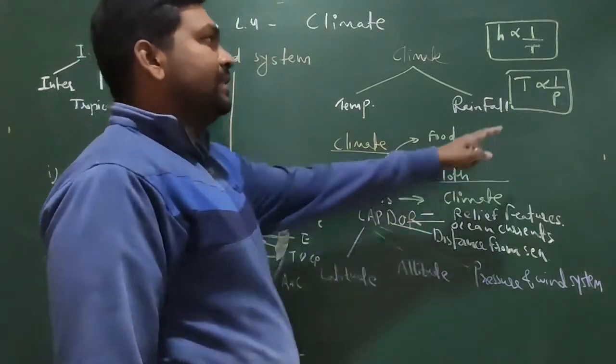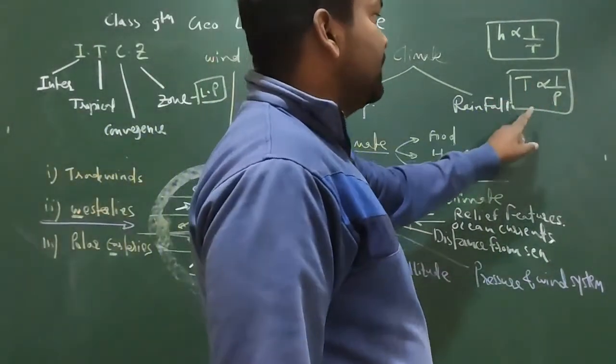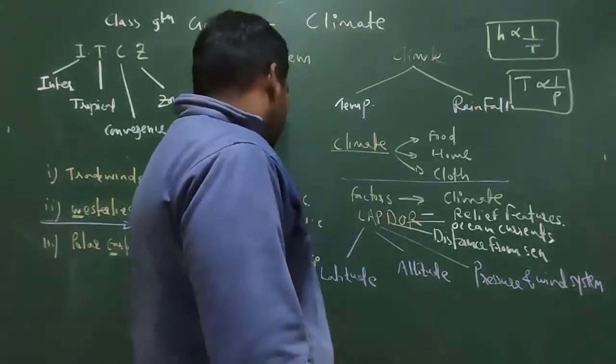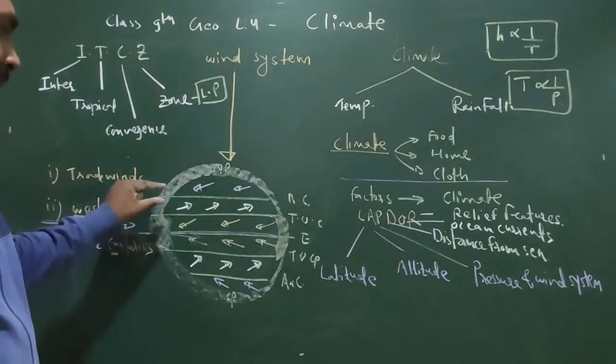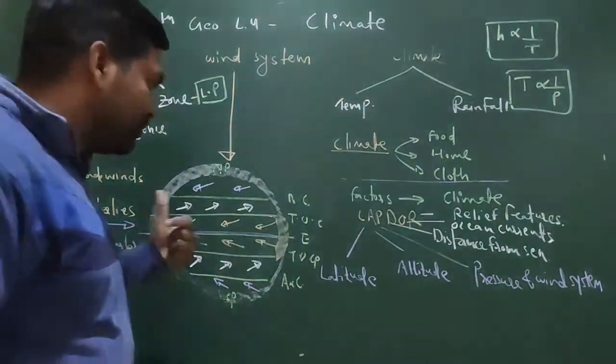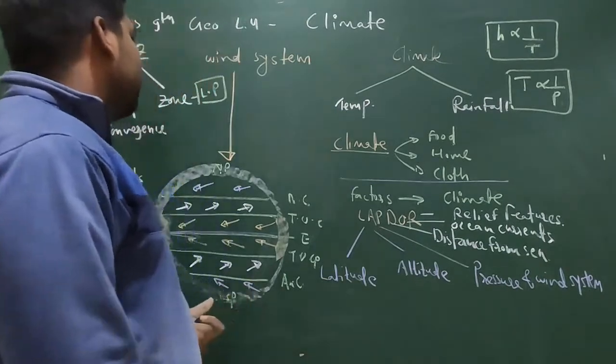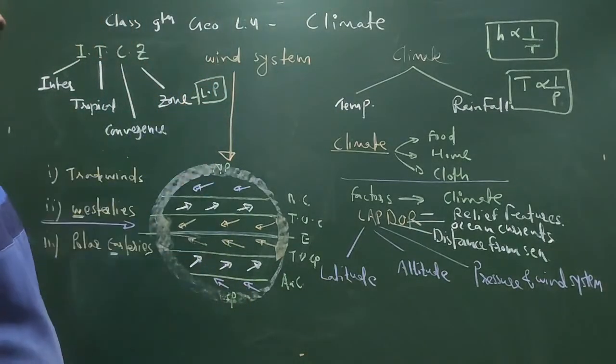Since here we have maximum temperature, so pressure will be minimum. Understood? Because T is inversely proportional to P. When the temperature is high, pressure will be low. So since this particular part is receiving maximum temperature, so pressure will be automatically minimum. That is why it is having low pressure. Okay. So I hope this is clear to all of you.